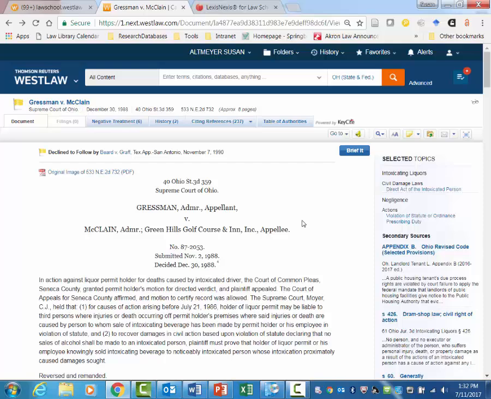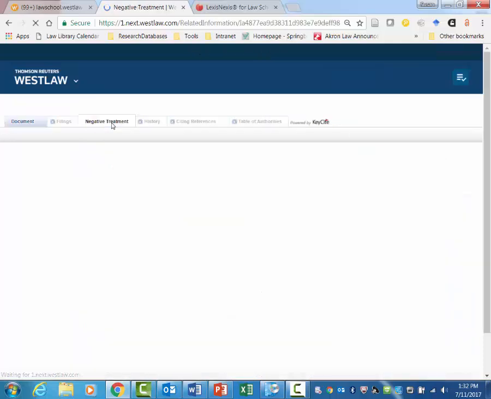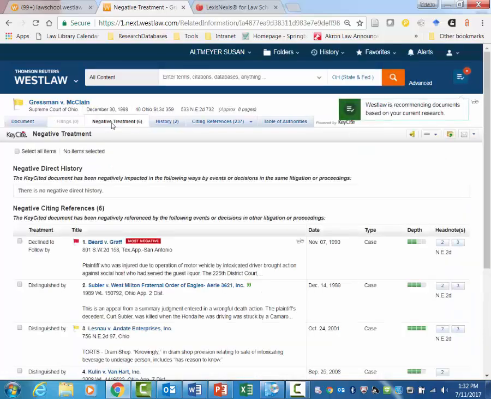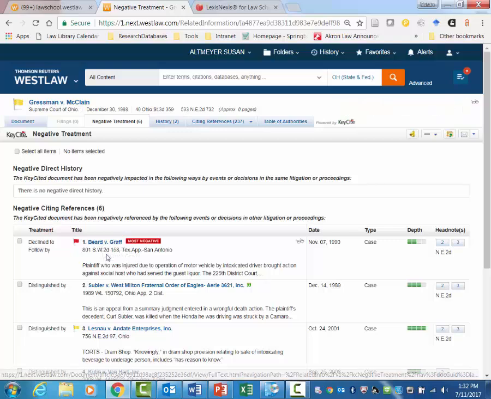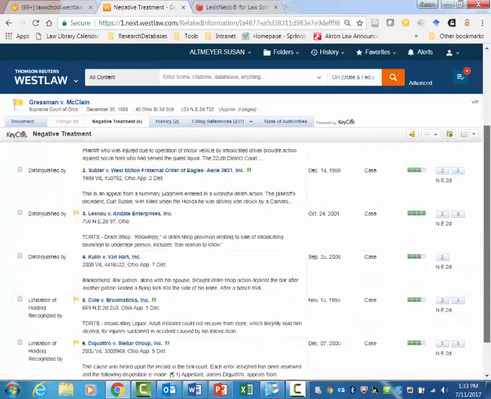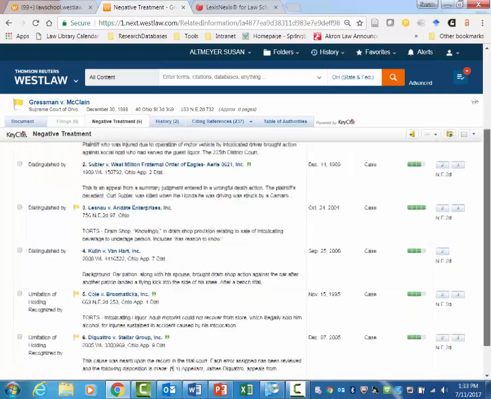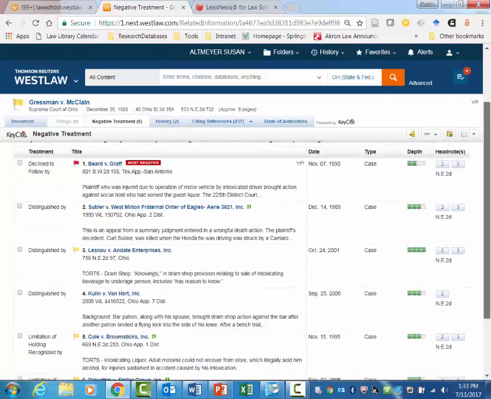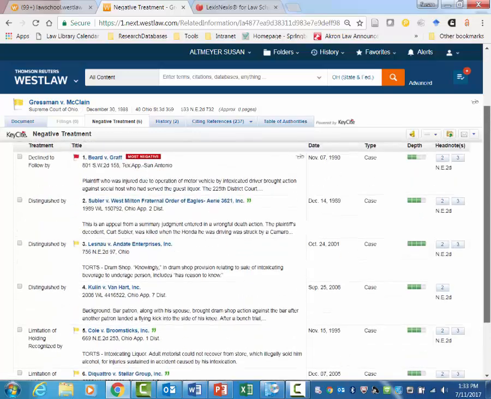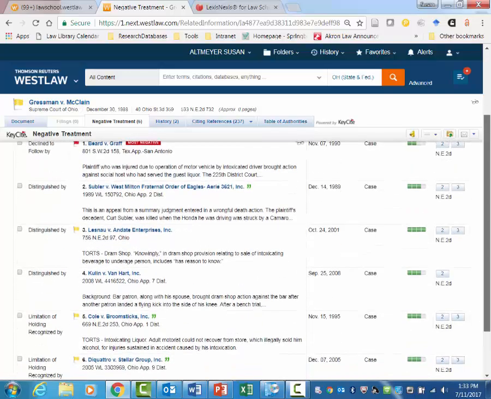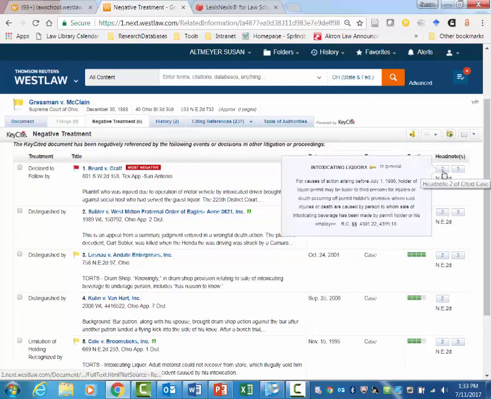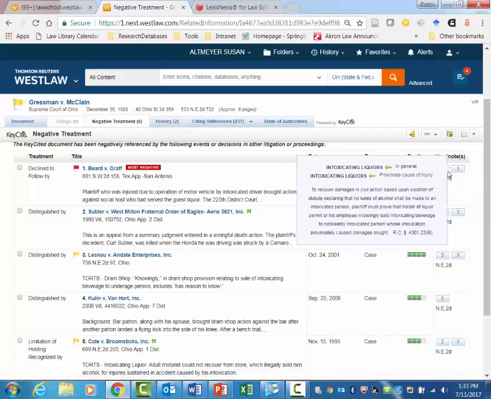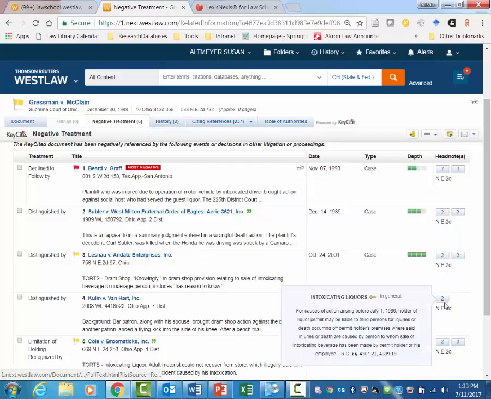Okay, but say I want to look at the whole entire key cite. The first thing I probably want to look at is negative treatment, because this is going to show me whether the case is still good law. So we've already looked at the most negative case. It is from Texas. So to see if there's any negative treatment that we're concerned about, we can look at these cases. I mean, this has 6 cases. Do we really need to look at all of them? Well, maybe not. And sometimes there's a lot of negative cases and you really don't want to look at all of them. What you can do is you can look at cases that just are discussing particular headnotes. And that's going to narrow it down for you. In this case, it really doesn't, but all right.